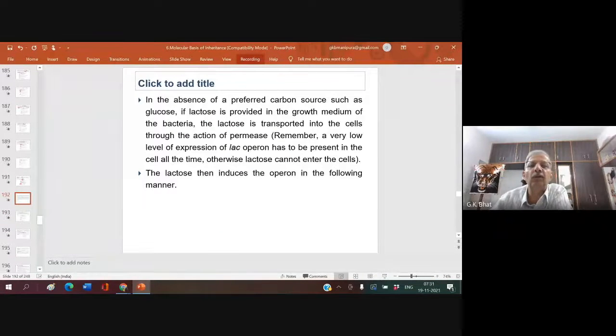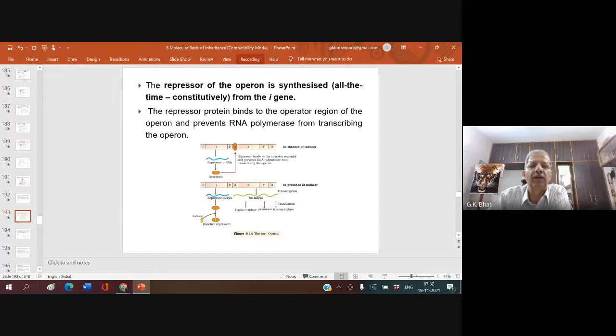So, in the absence of a preferred carbon source such as glucose, if lactose is provided in the growth medium of the bacteria, the lactose is transported into cells through the action of permease, okay? And the lactose then induces the operon in the following manner. When the lactose is present, the lac operon works. When the lactose is absent, the lac operon stops functioning.